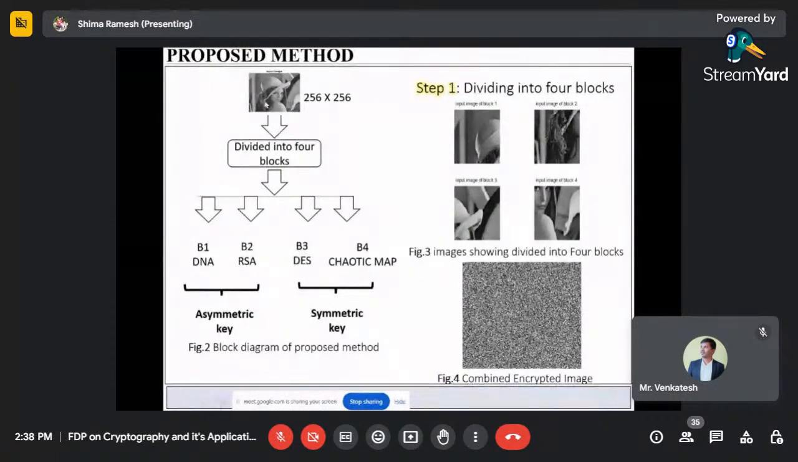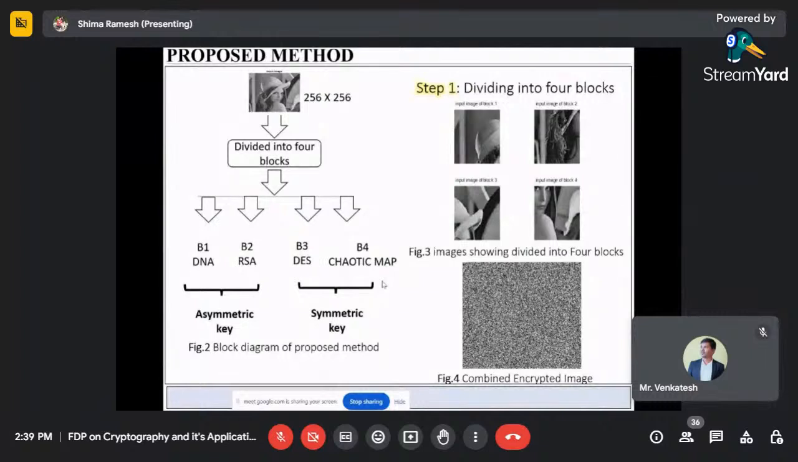So even after decrypting, I face difficulty in the time complexity compared to ECC. Here, this method is a little more complex actually. Ma'am, you're dividing the image into 4 blocks, so you are using 4 algorithms: DNA, RSA, DS. Suppose, I don't know, I'm asking you my doubt.